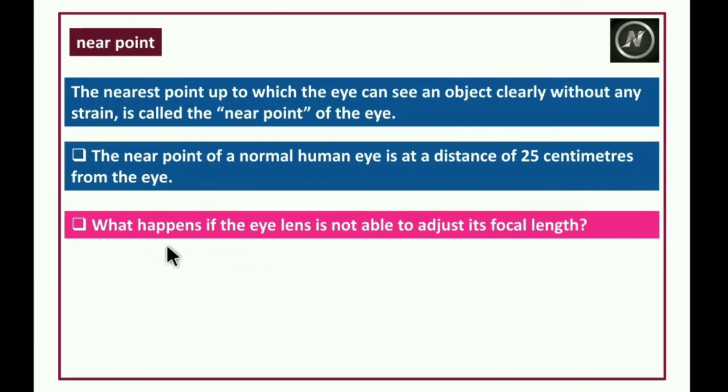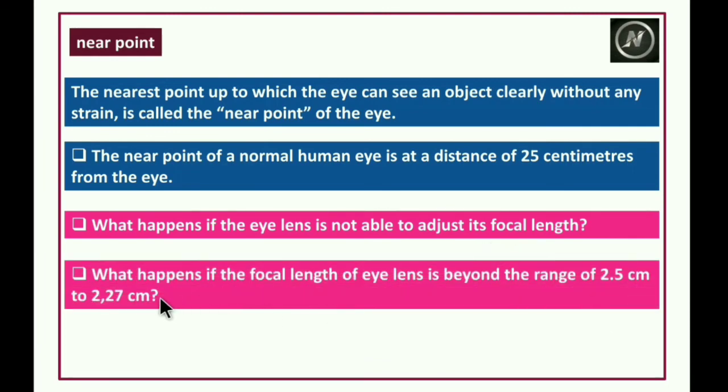But what happens if the focal length of the eye lens is beyond the range of 2.5 centimeters to 2.27 centimeters? We will see in our next class.